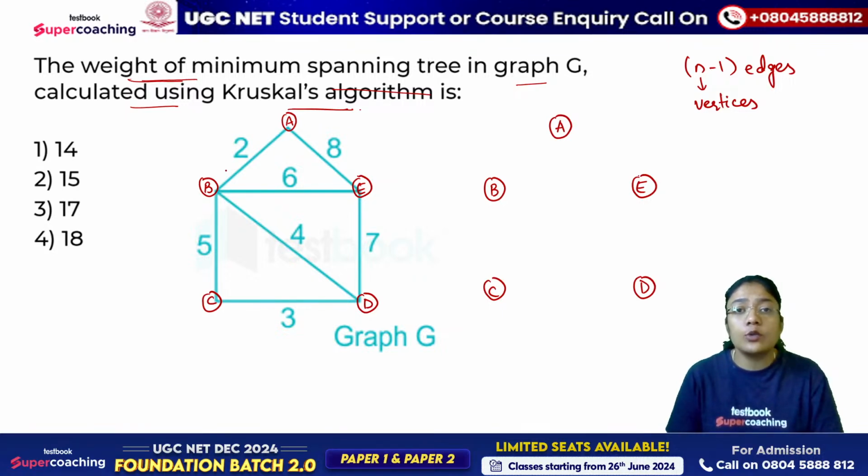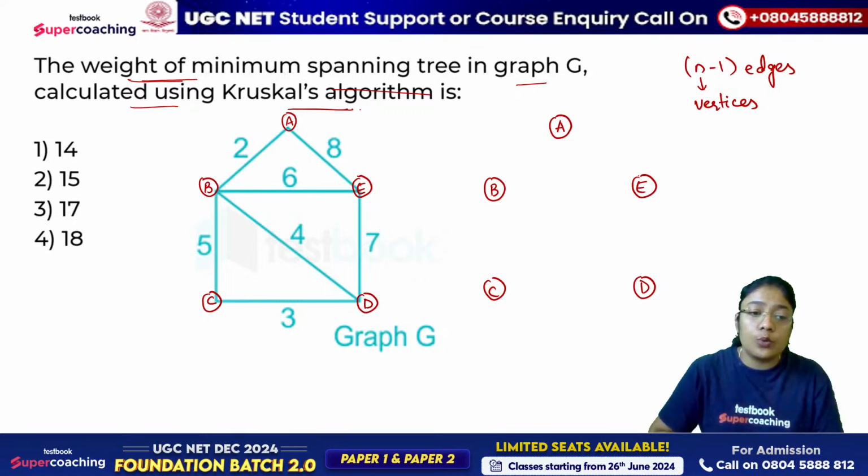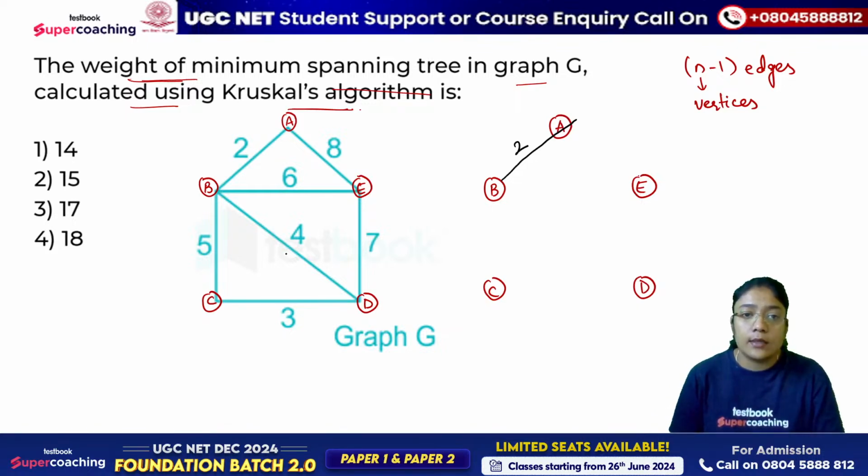So Kruskal's algorithm says you start from the minimum. In the middle of the algorithm you may get a disconnected graph, but at the end for sure you will get a connected one. So the minimum edge weight is 2 here. If I include 2, will a cycle form by including edge 2? There is no edge so far, so there is no chance of a cycle. So I take the edge with the weight 2. Next minimum, this is selected, next minimum is 3. If I include 3, it's not forming a cycle, so we'll take this edge with the weight 3. This is also selected.